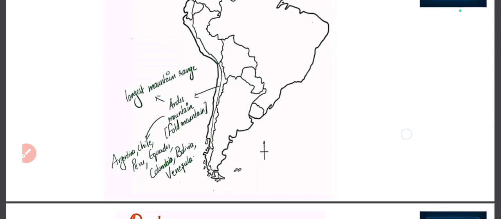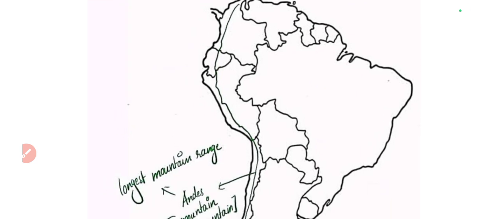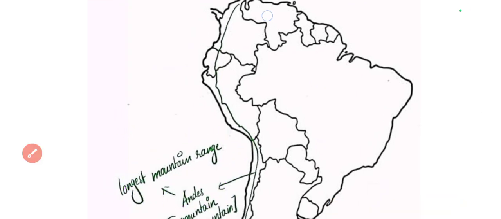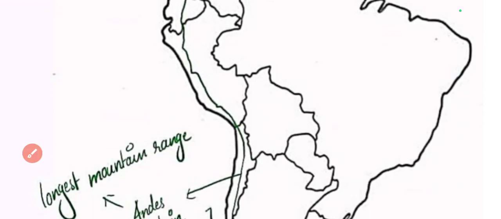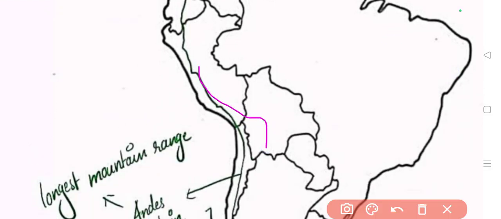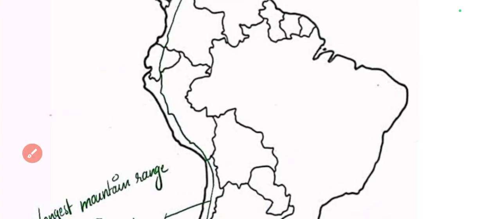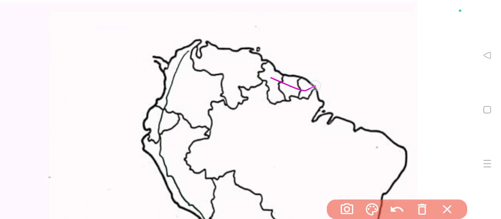Okay, and I've told you there is a largest mountain range in South America, that is the longest mountain range, its name is Andes. This is a fold mountain, and it is starting from Venezuela and is going through different countries. So from here it is getting started and going to Colombia, Ecuador, and then it is coming to Peru, and also it passes through Bolivia, and also Argentina, and also Chile. In this way it is passing through 7 countries. Exceptions are Brazil, Paraguay, and Uruguay; it is not passing through these 3 countries.